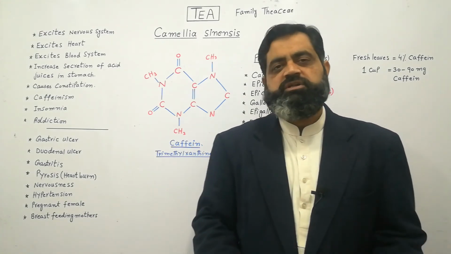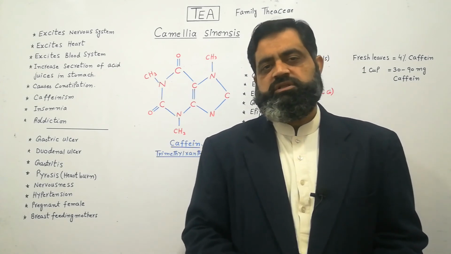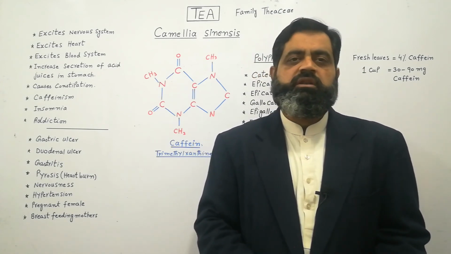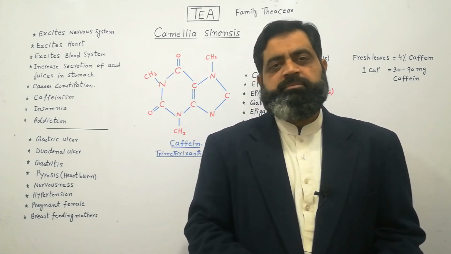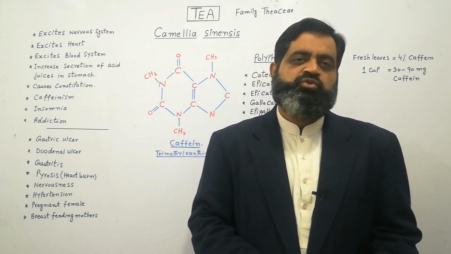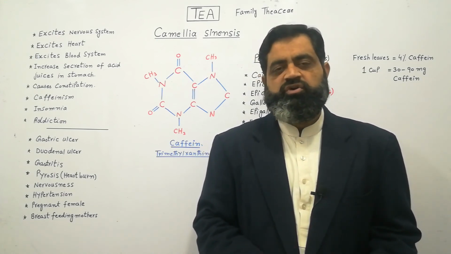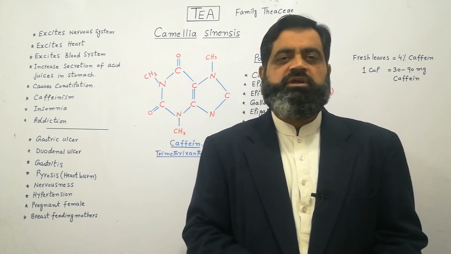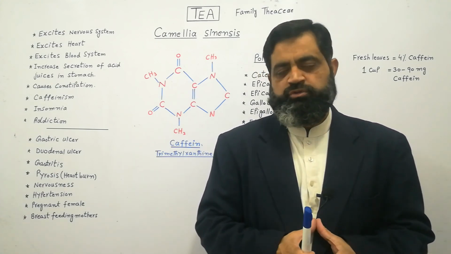Any mother who is breastfeeding should avoid taking tea because caffeine present in the tea can be passed to their babies through breast milk and cause them to become addicted to caffeine, or caffeineism, and may harm their mental or physical development or growth.